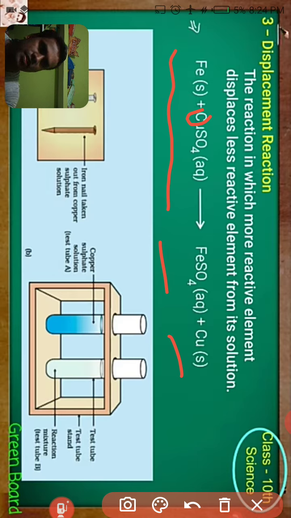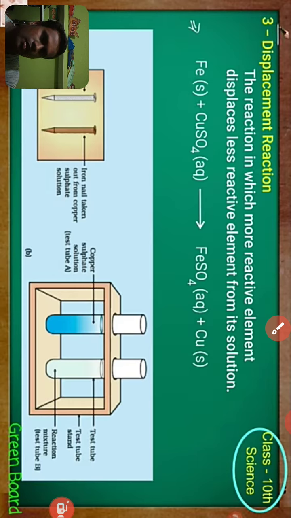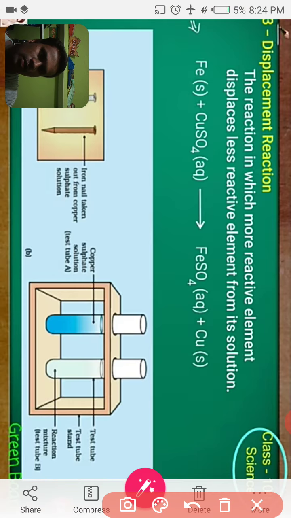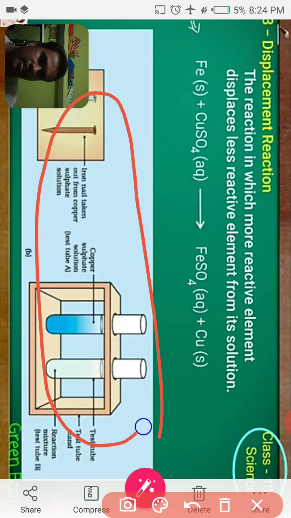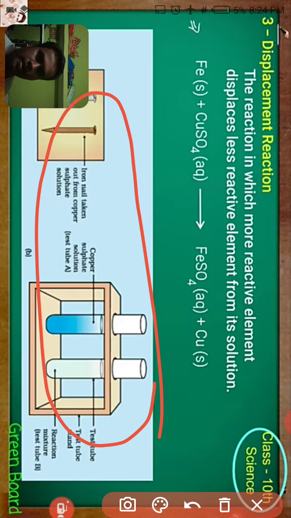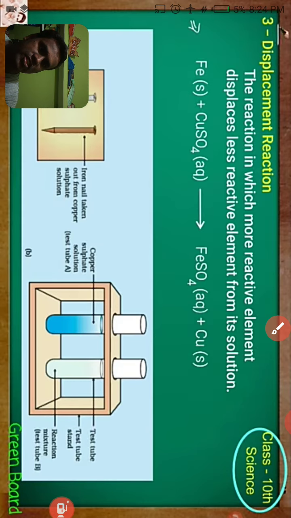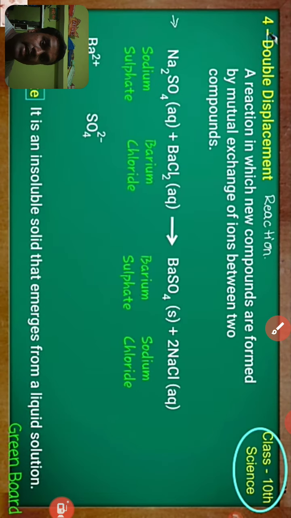So next, I think this is an experiment we conduct to show displacement reaction. You are familiar with it, I think. Next, move on to double displacement reaction. In the previous case we discussed displacement reaction, but here it is double displacement reaction.